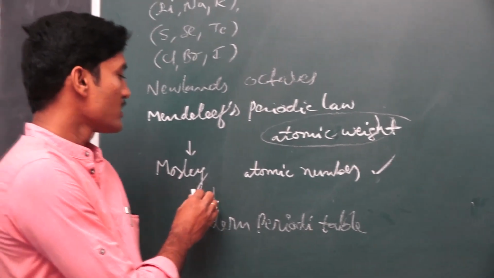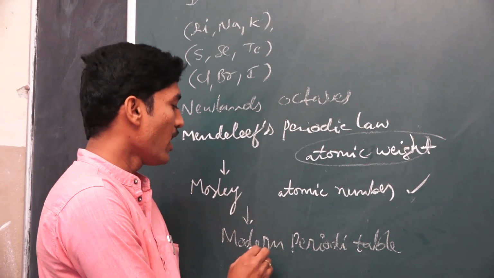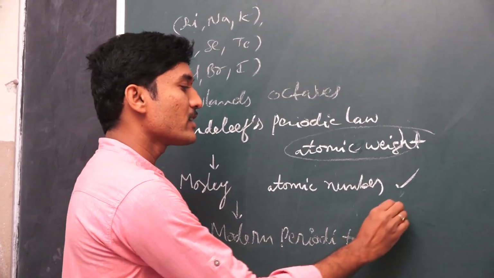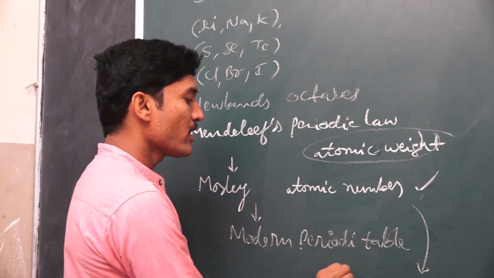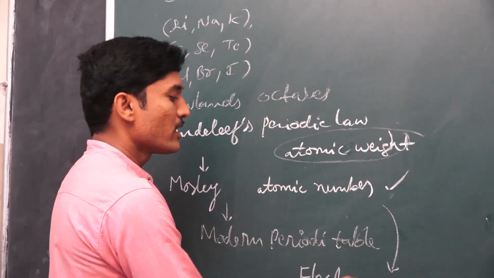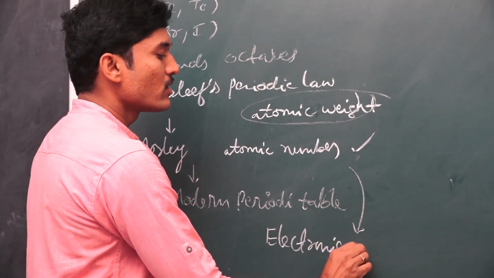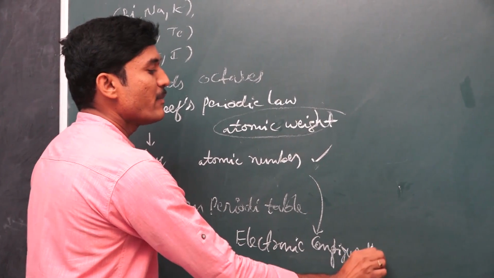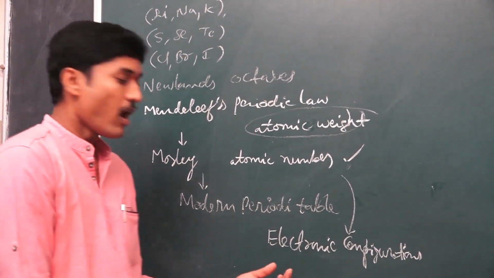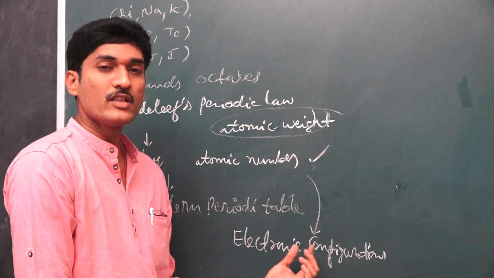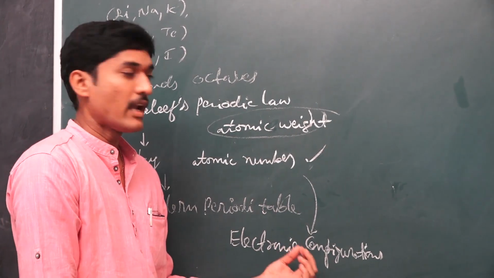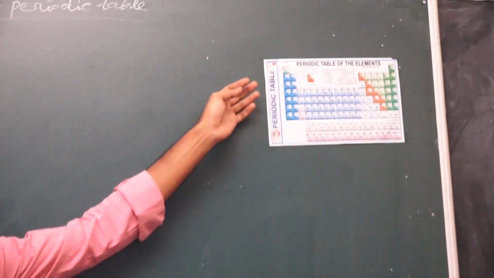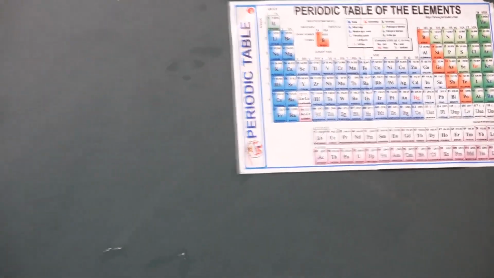Okay, this was Moseley's periodic table, also called the modern periodic table, which was based on the atomic number, and further also based on electronic configurations. So the law is also defined as: the physical and chemical properties of elements are the periodic functions of their electronic configurations also. This is also known as the modern periodic law. Okay, we see the modern periodic table proposed by Moseley here.